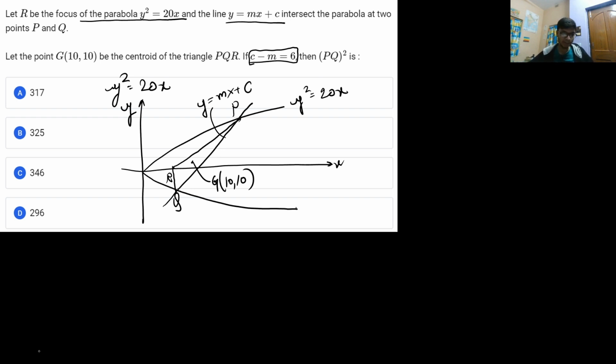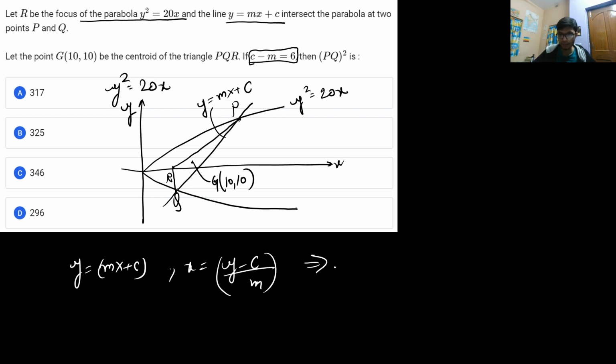Now for satisfying the equation of the line in the parabola, firstly let me eliminate the value of x as y minus c by m. So x is equal to y minus c by m, and I put x in the equation of the parabola, y squared is equal to 20x. Before doing so, let me also find the focus. The focus of the parabola is basically 5 comma 0, so that's the coordinate of point R.